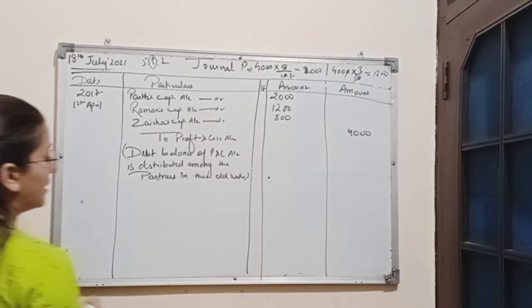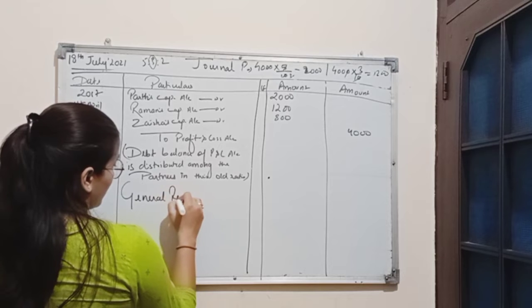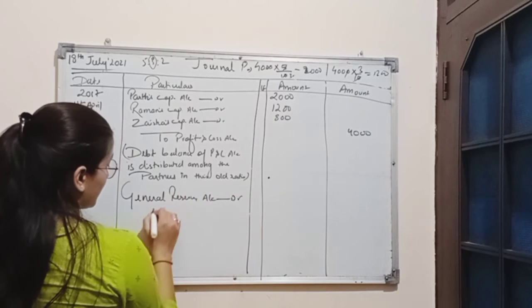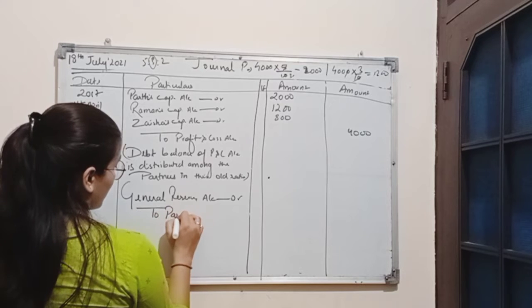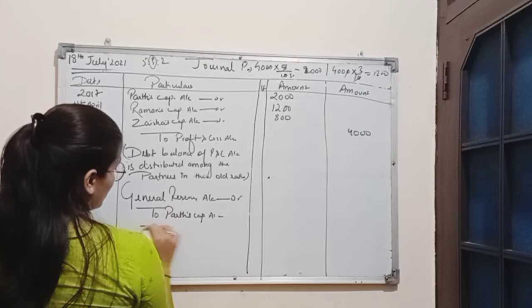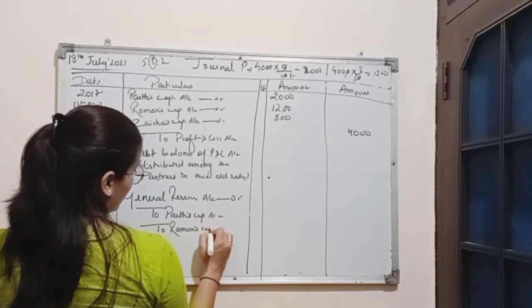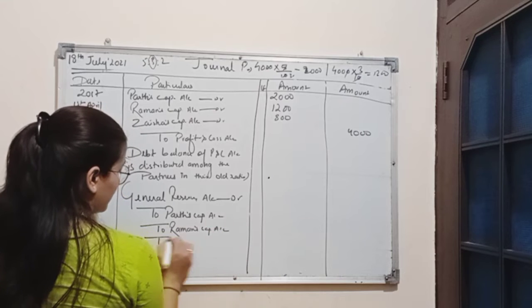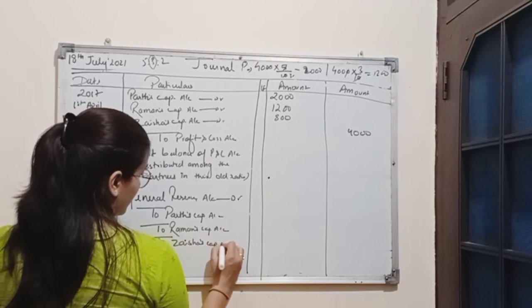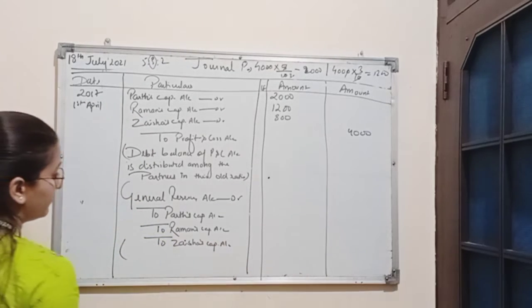Entry will be general reserve account debit to Parth's capital account, to Raman's capital account and to Zaisha's capital account.